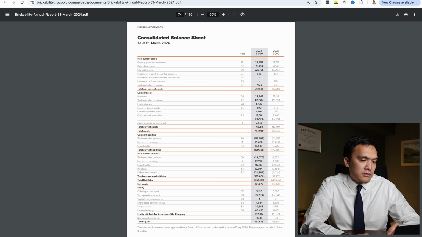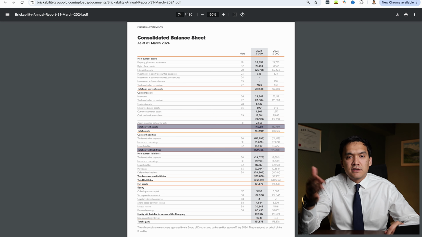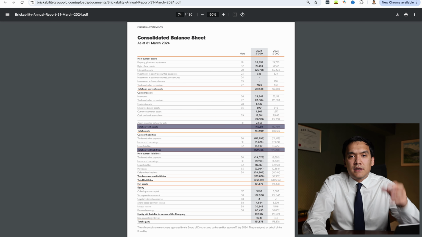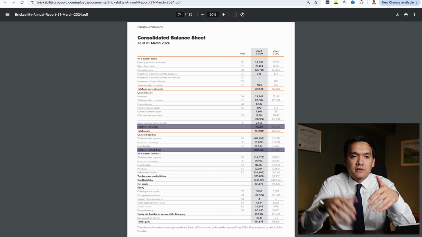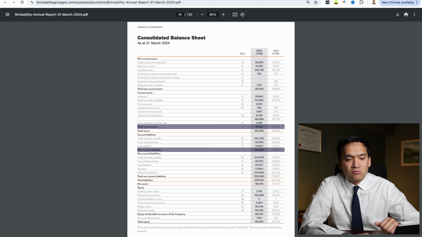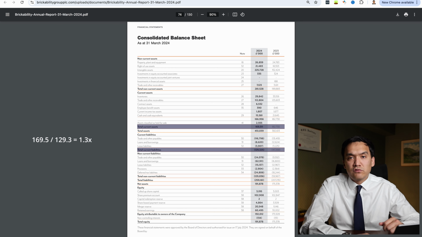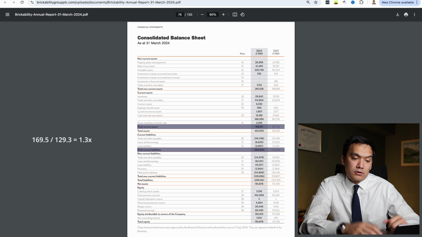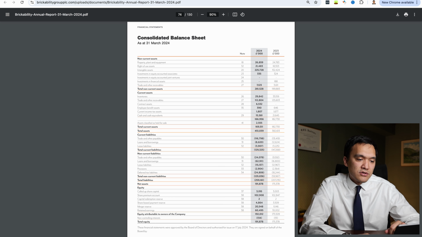Then we would check liquidity, and if you remember, our ratio is current assets divided by current liabilities, and ideally we want to have more current assets than current liabilities, so we would want our ratio to be above 1. So we divide current assets of 169 million by current liabilities of 129 million and get current ratio of 1.3. For our screening stage, this is adequate liquidity, and we will dive deeper during the due diligence process.